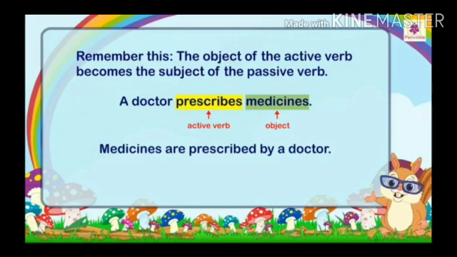In order to make you more clear, I have taken another example of how the object of the active verb becomes the subject of the passive verb. See, a doctor prescribes medicine. So here medicine is the object. But when we change active into passive, the object will be changed into the subject. Okay, medicines are prescribed by a doctor.